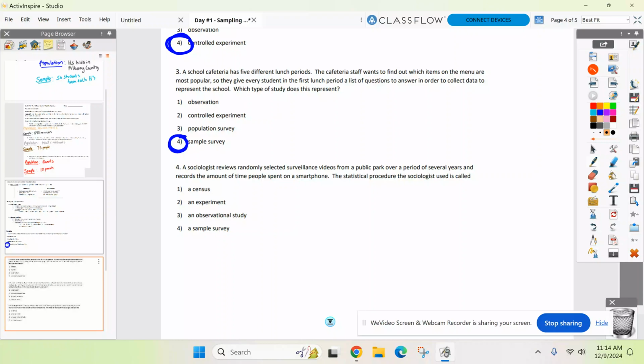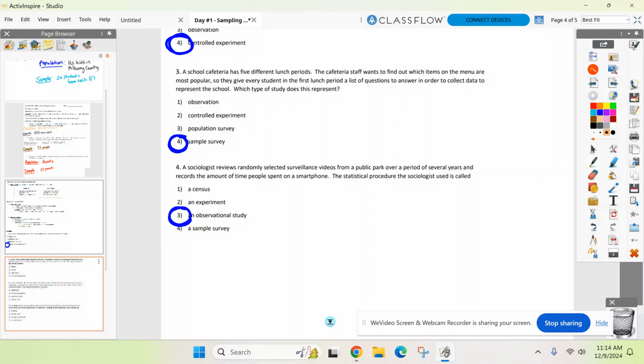Are we separating these people? Nope. So there goes the experiment. Are we giving them a survey to do? Nope. So this is what I was talking about. We're just looking at the data and the numbers. So this is going to be observational, right? When I don't separate you, I'm just looking at the data as it is. All right, any questions here? Population, sample, a survey, a controlled experiment, and observational.